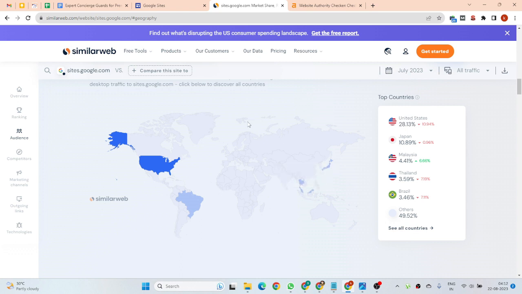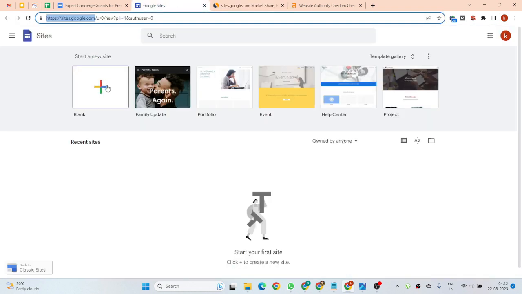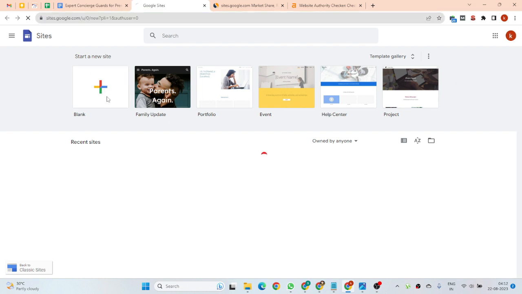So if you guys want to attract an audience from those kinds of countries, make sure you publish your article targeting these kinds of users. Okay, so now let's start on how we are going to publish our Web 2.0. We can choose a blank option.